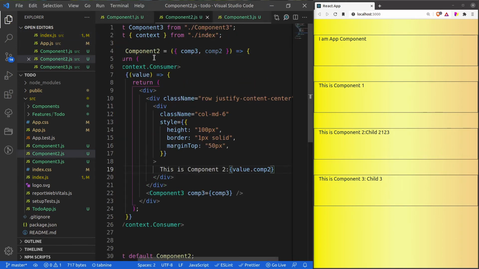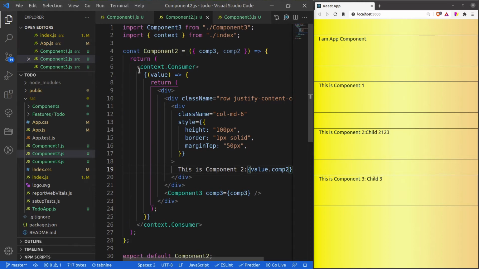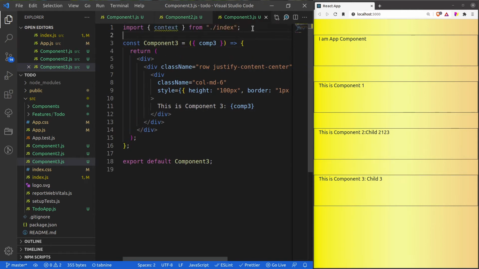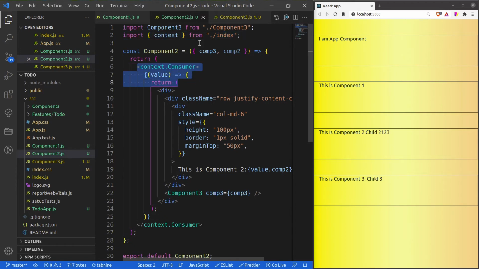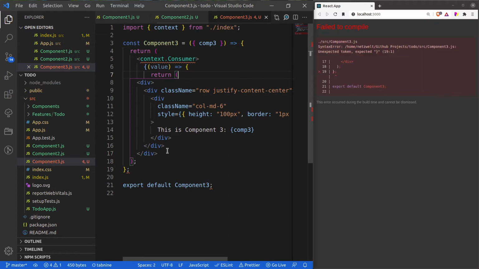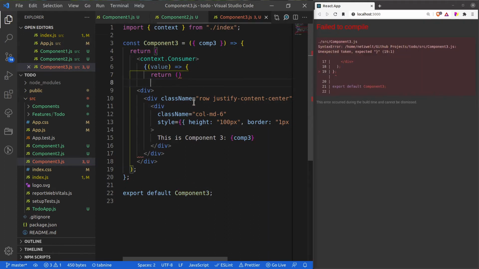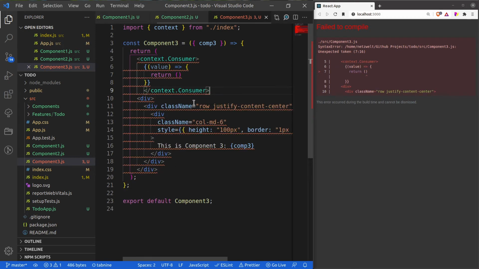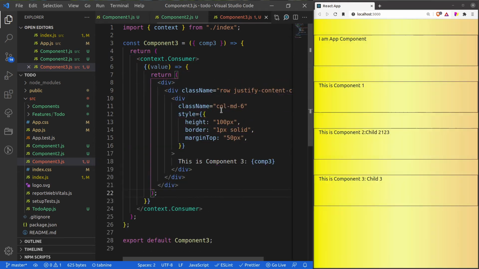For this, we will do the same thing. Here I am saying that I want to access the value from my context, so I will import the context, and again I will use the similar syntax. Let me close context.Consumer, and then let me cut it and paste it.